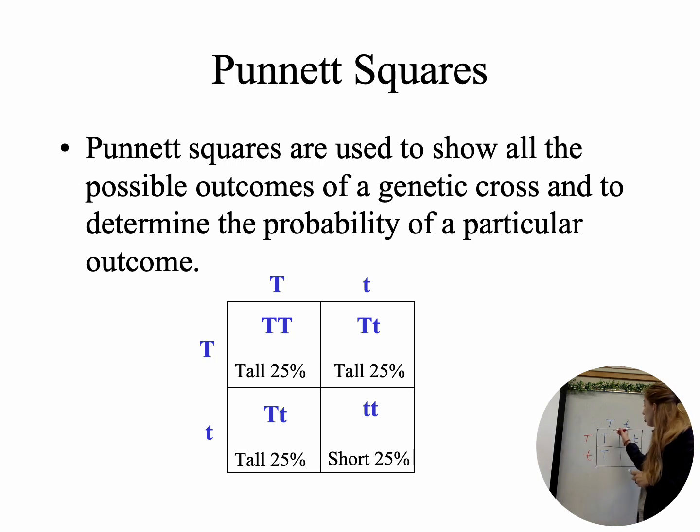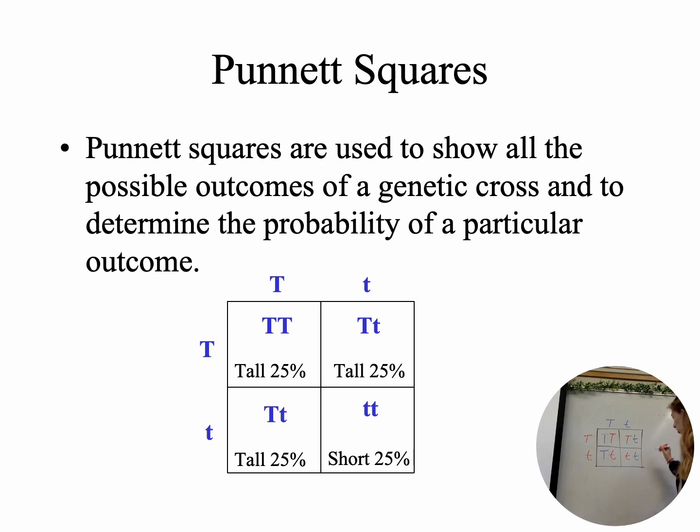Next, I'm going to move across my dad. So capital T, lowercase t, lowercase t. The result is that I have a purebred tall, I have a hybrid tall, and a purebred short.